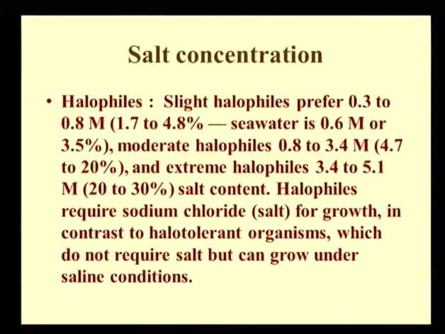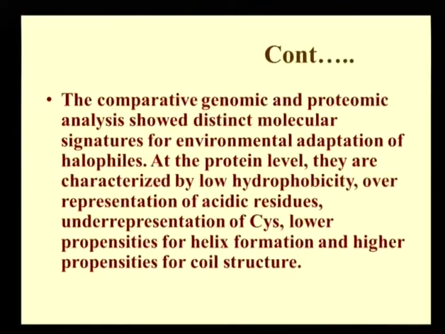Then they are not thermophiles. Or organisms which are surviving at 75, but which grow better at around 30 to 35 or 40 degrees, then they are thermotolerant organisms. This type of answer you have to give. When it is asked that the organisms are surviving at up to 120 degrees, but the optimum temperature is above 80, then it is an extremely thermophilic organism. Similarly, when the concentration of salt is more than 20%, then it is an extreme halophile. So accordingly we have to give the answers.